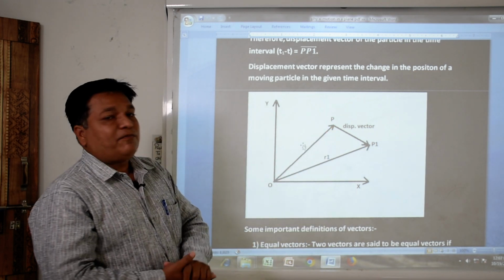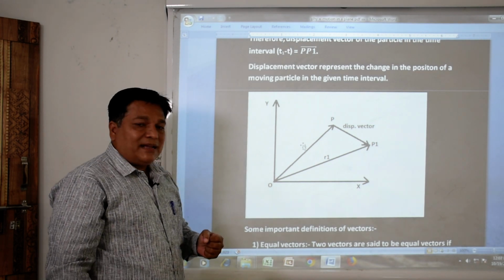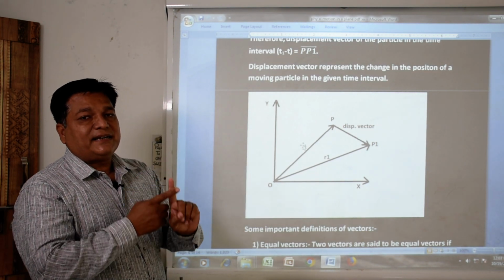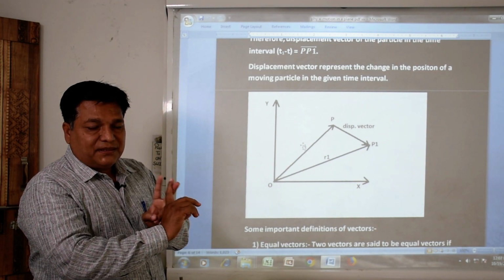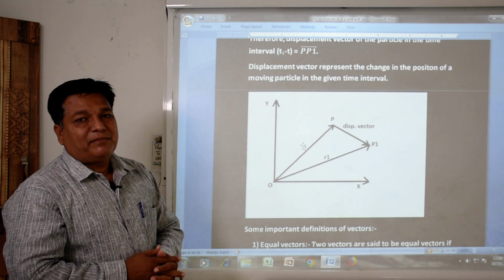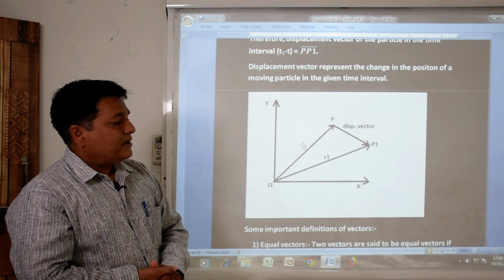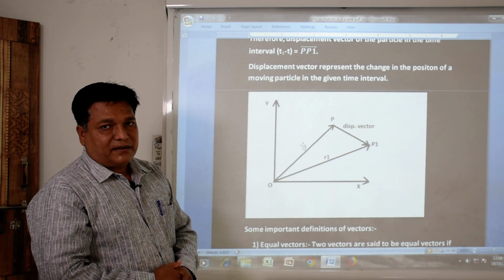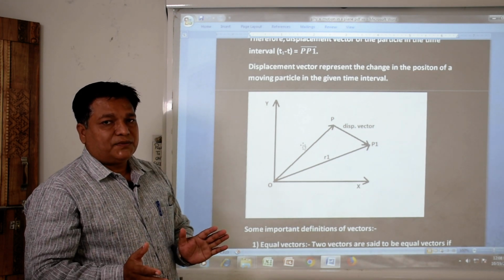Okay, so the displacement of the particle is said to be pp1. We can say that the displacement vector in a time interval, the change in time, is: in the initial stage the time was t, after some time in the final stage the time becomes t1, so the change in time is t1 minus t. After the time interval t1 minus t, the position, the displacement vector of the particle, will become p1. This is p1, and this type of vector is said to be the displacement vector. So, position vector and displacement vector in the xy plane.